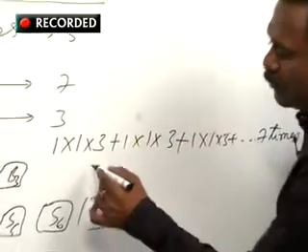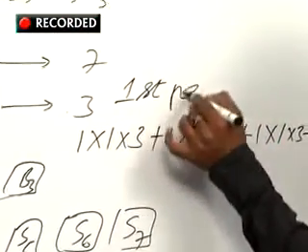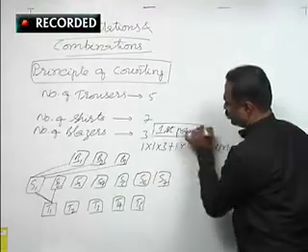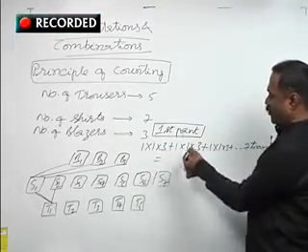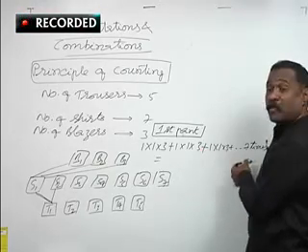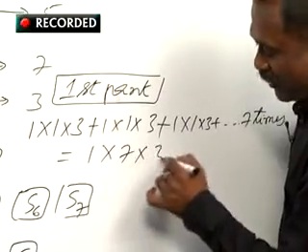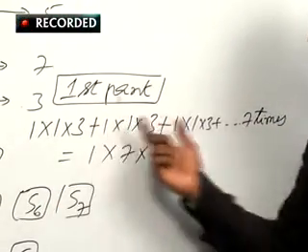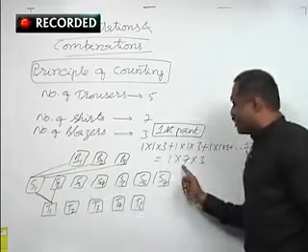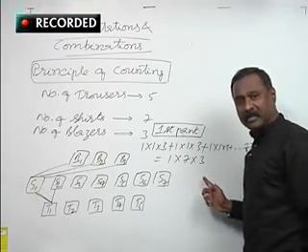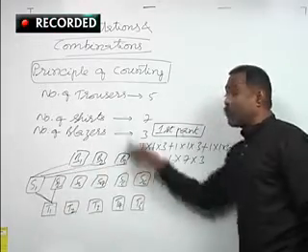So it will be nothing but for first pant, 1 into 1 into 3, 1 into 1 into 3, so on 7 times. So it is 1 into 7 into 3. These are added 7 times. So for the first pant, he has 7 into 3 combinations. You can understand.